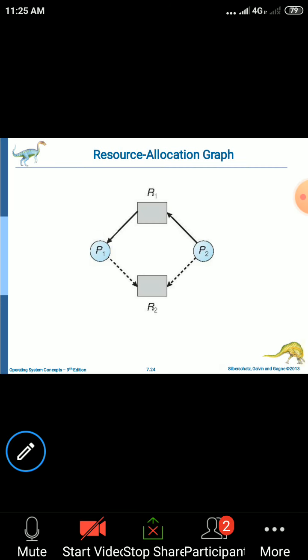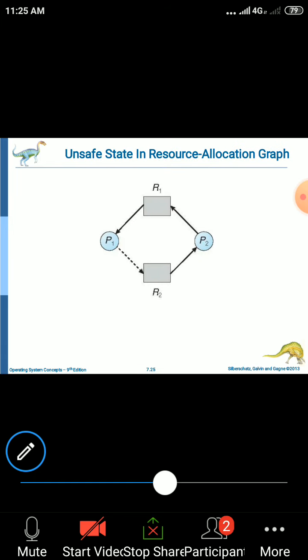Now let us consider here the request edge for P1 is P1 implies R2, and for P2 it is P2 implies R2. Now let us consider that P2 is requesting for R2, because here R2 is anyway free, that can be allocated either to P1 or P2, whichever is requesting first. Now let us consider that P2 is requesting for the resource R2.